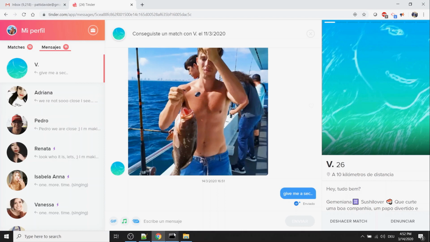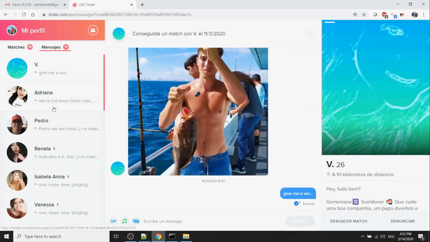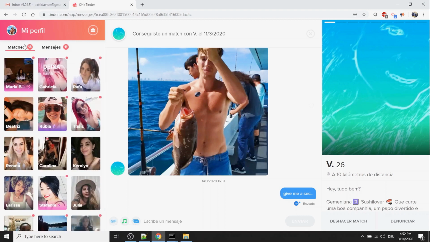So you can see it's taking its time, and you can imagine if you have hundreds or thousands of matches, you don't want to do this manually. This can be pretty efficient. Let's wait until it processes some more. It will definitely invite or handle all the new ones.